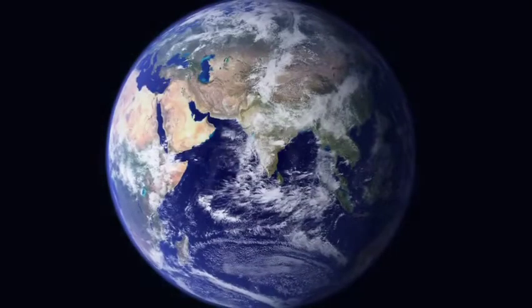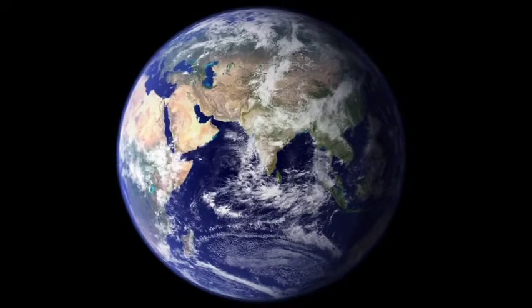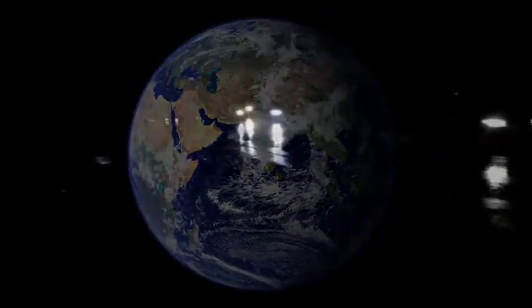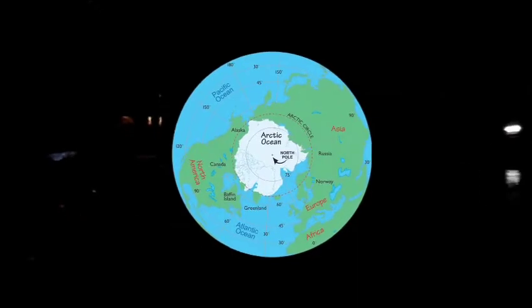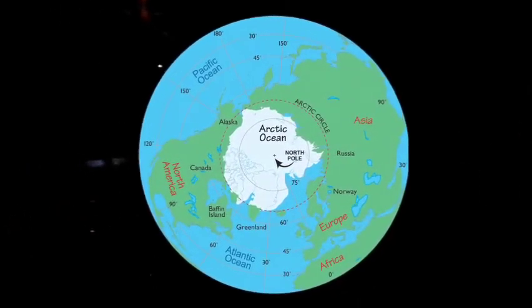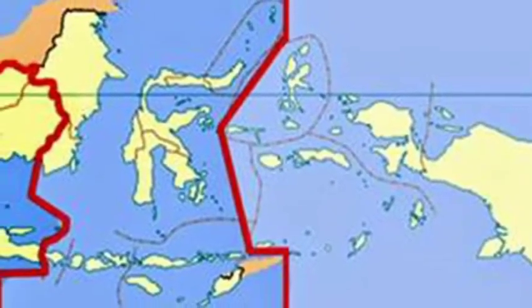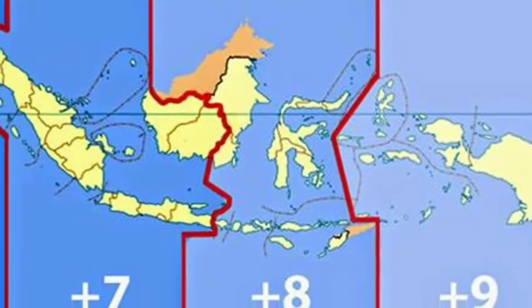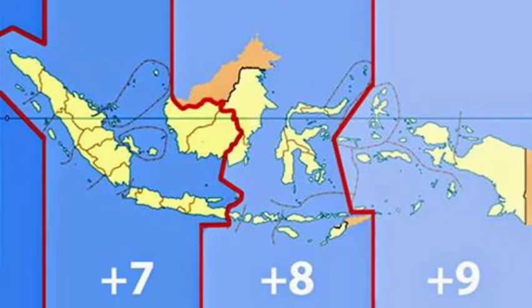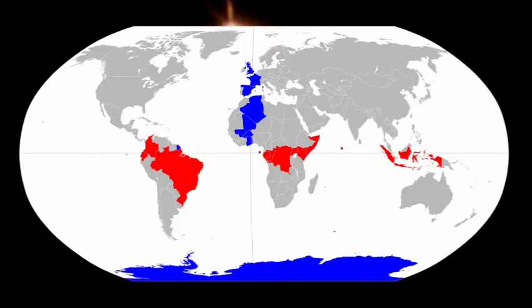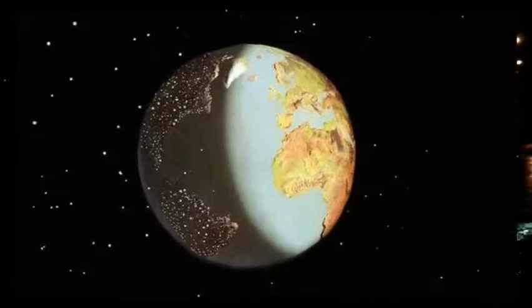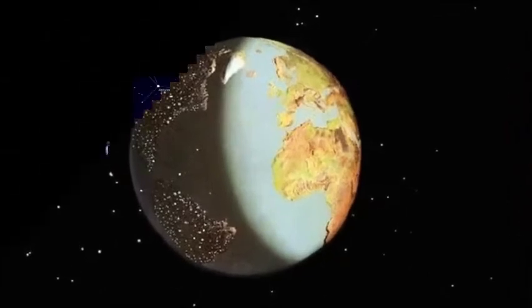Then, some of the consequences of the Earth's revolution include the following. The first is the difference in the length of day and night. In Indonesia, the length of day and night is almost the same. This is because Indonesia is located on the equator, while in areas that are close to the poles, in winter the day will be shorter than the night. The opposite condition occurs in summer. The days will be longer than the night.